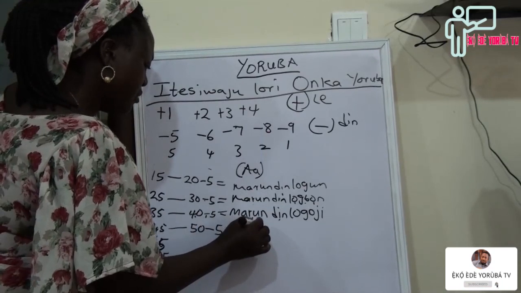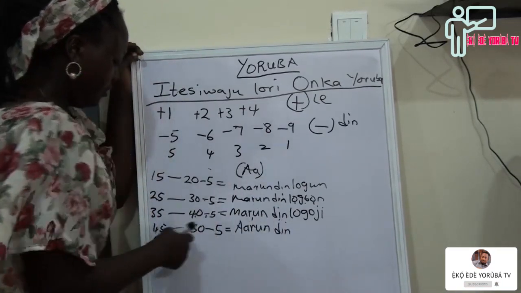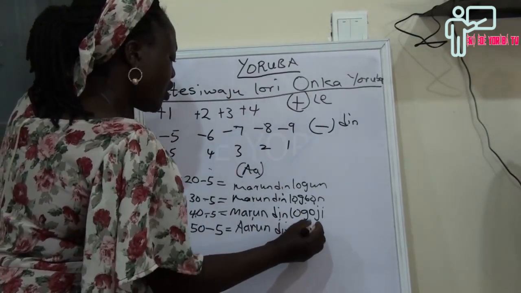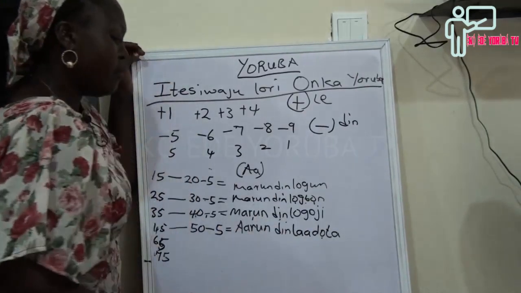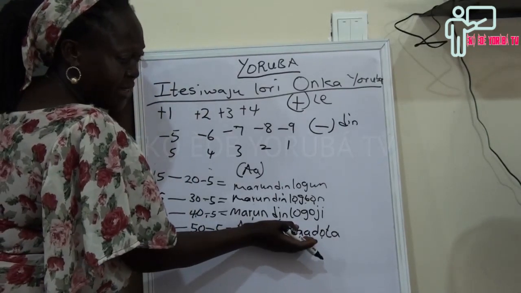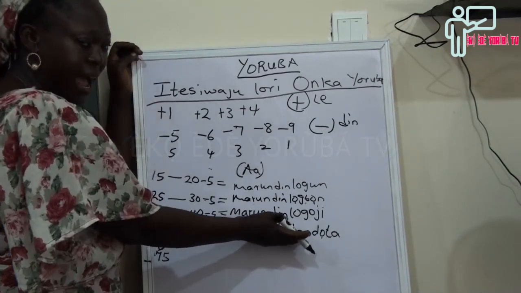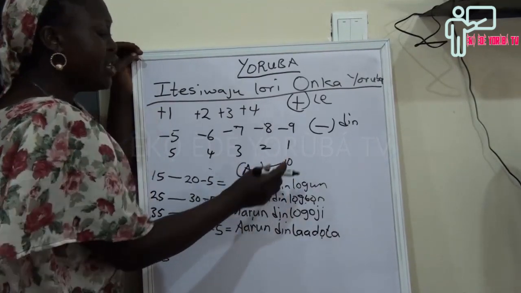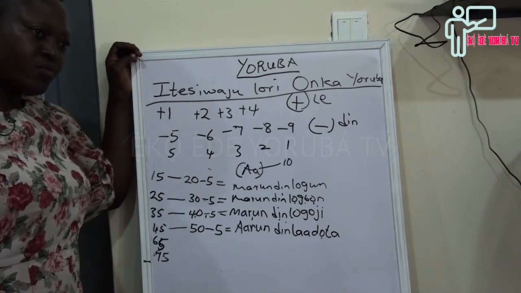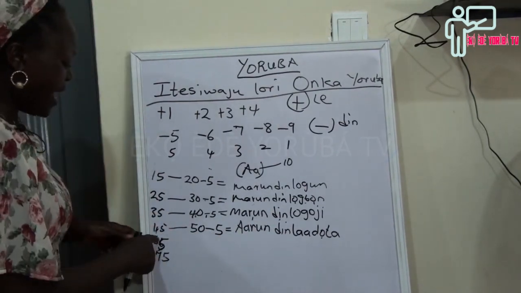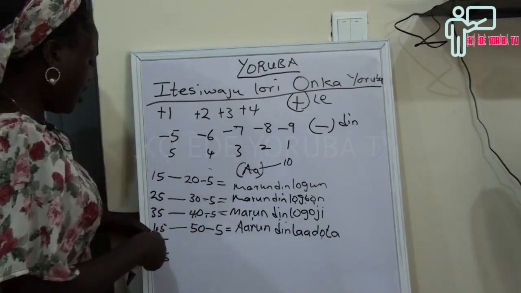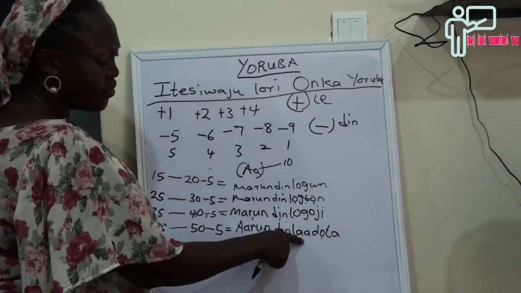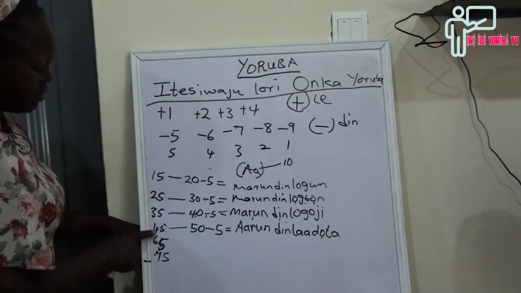Àrún dín láàdọ́ta, márùndínláàdọ́ta. The ọ́ is in the middle of the sentence, that is why we see two there, and I've told you it means 10 in numbers in Yoruba.